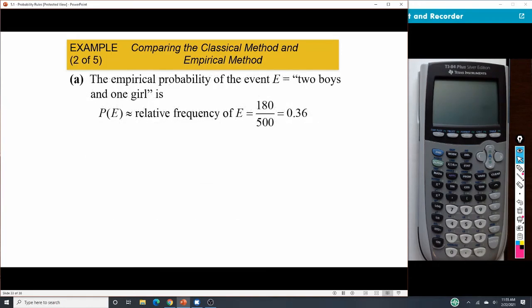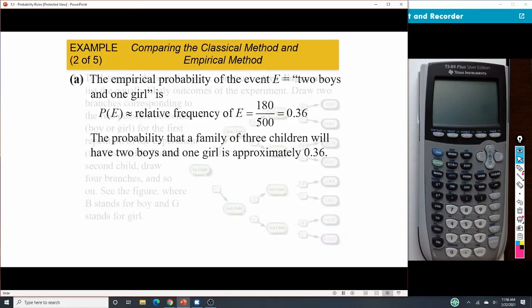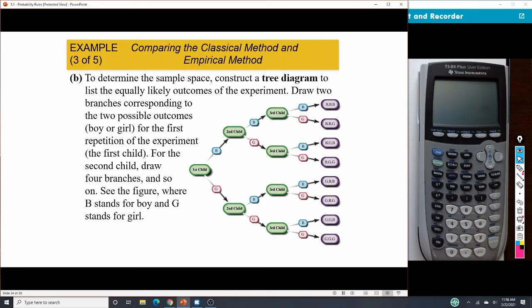All right, so our first one, the empirical method, we want to look at 2 boys, 1 girl. Well, we know there were 180 families out of the 500, so there's a 0.36 probability using the empirical method, what they gave us from those. Okay? All right, now what about the classical method?